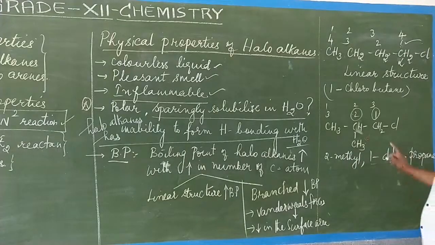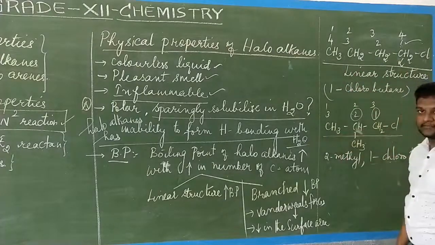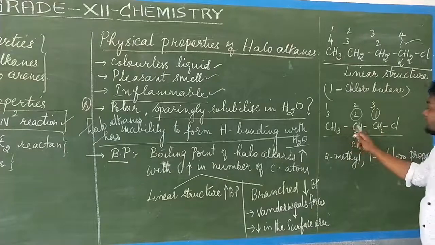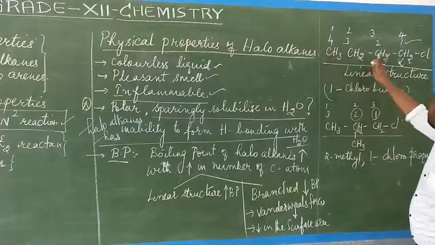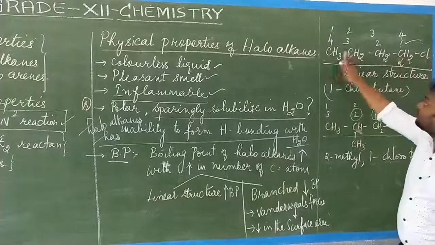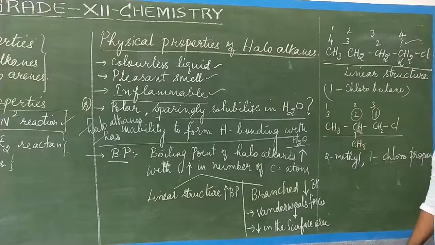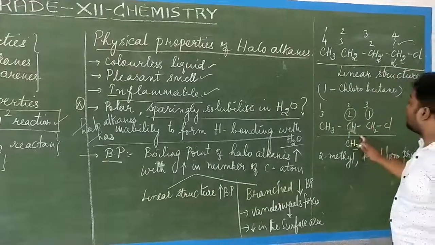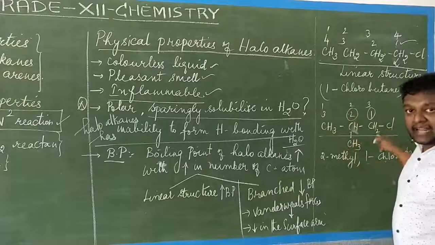Now the surface area. The carbon chain surface area decreases. With one carbon in a branch, the linear one is lengthy, 1, 2, 3, 4, while here there are only 1, 2, 3 and another carbon is in a branch. So the surface area decreases in case of branching.